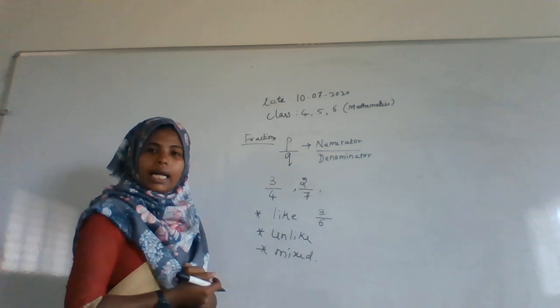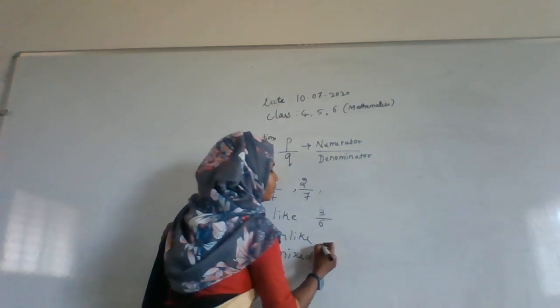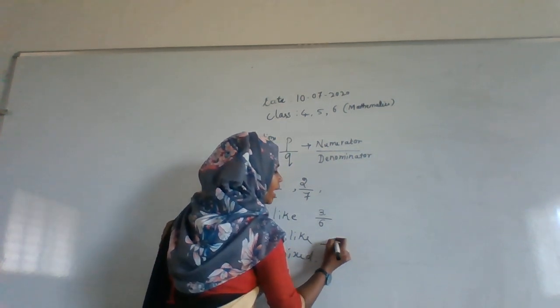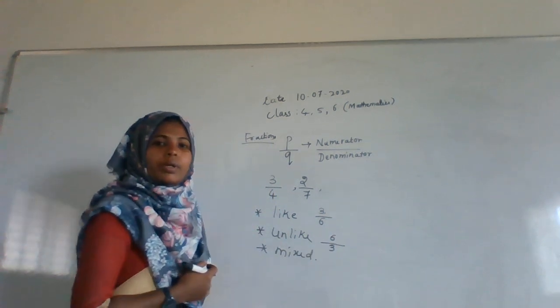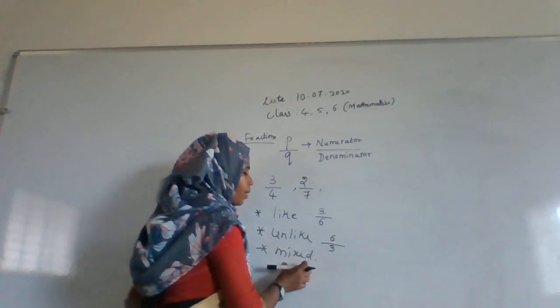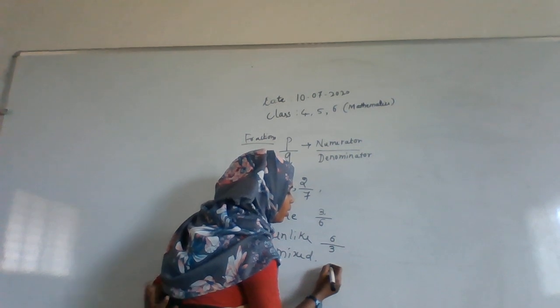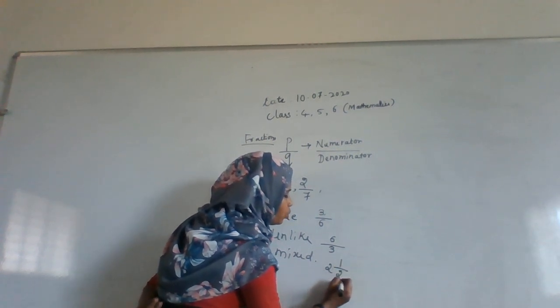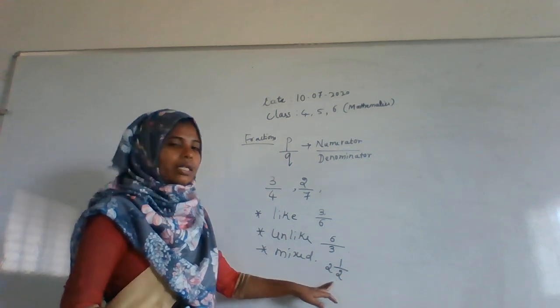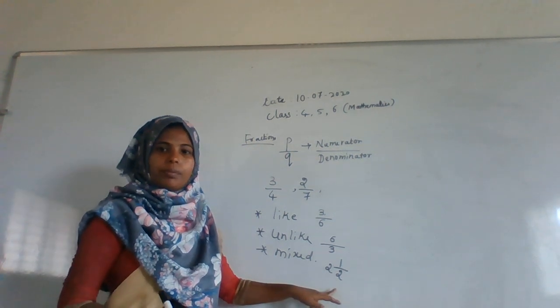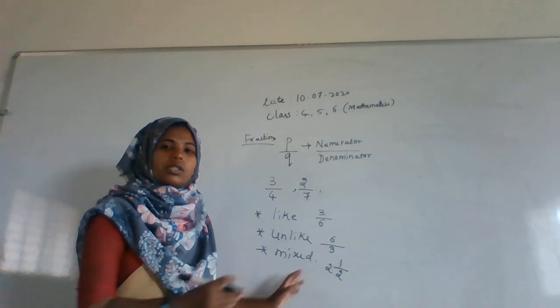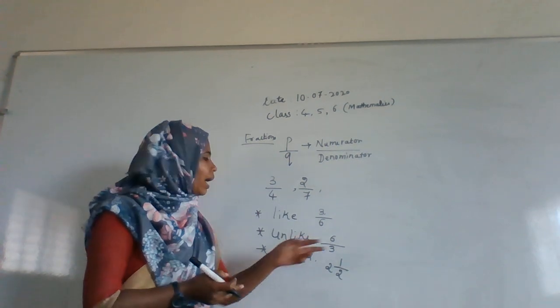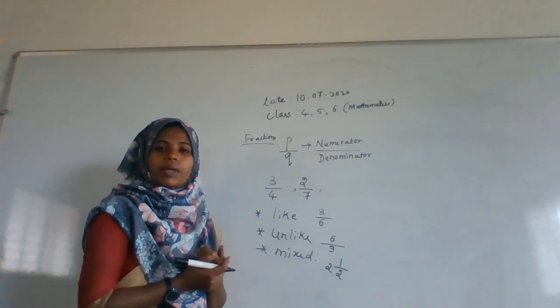And here in unlike fractions, the denominator is less and the numerator is more. And the next one, mixed fraction, we are writing in a whole form, that is 2 plus 1 by 2, like this. This is called a mixed fraction. These mixed fractions can also be converted into unlike fractions to solve the problems.